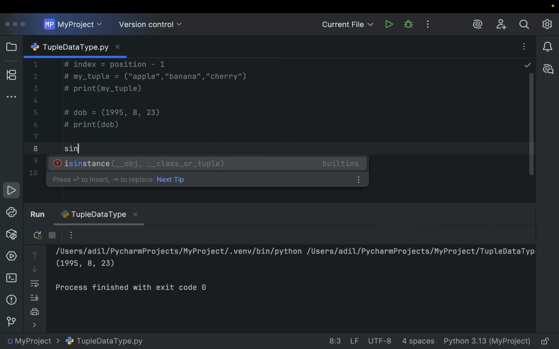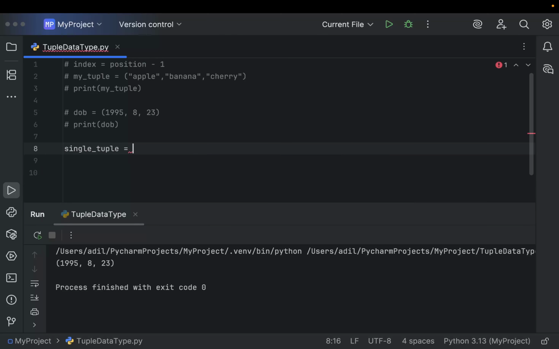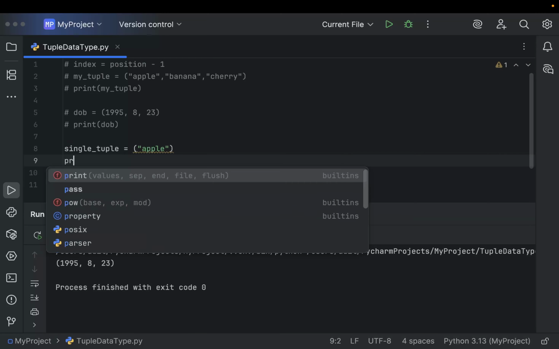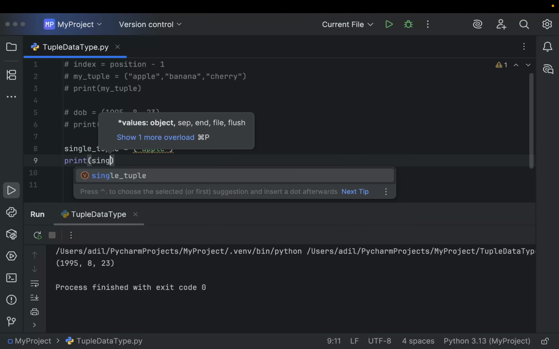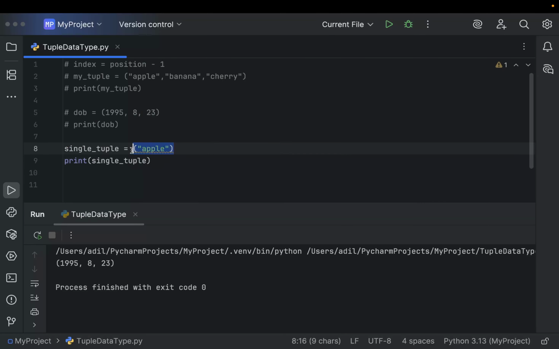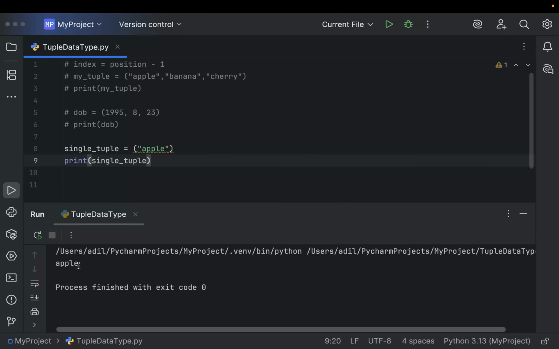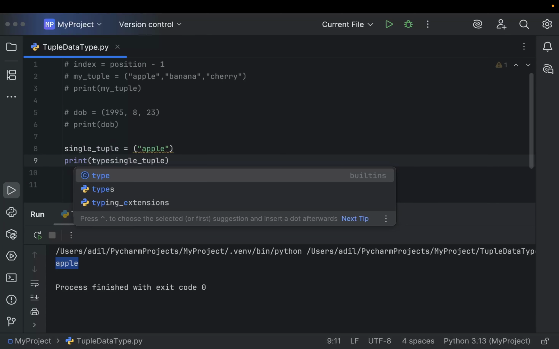So if I write a variable called single_tuple equals, then parentheses, and in between double quotes I write apple, then write the print statement and pass that single tuple, as you can see we have a yellow squiggly line. If I run this code, let's see what happens. As you can see, it prints just apple, but it does not have parentheses. That means it is not a tuple in the output. So let's see what the type of our single tuple variable is.